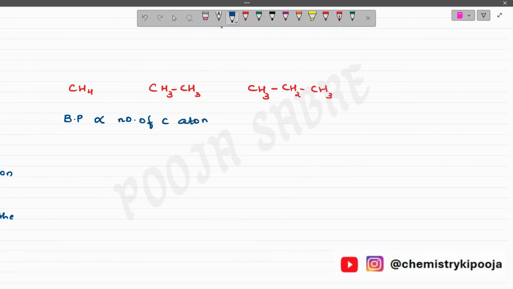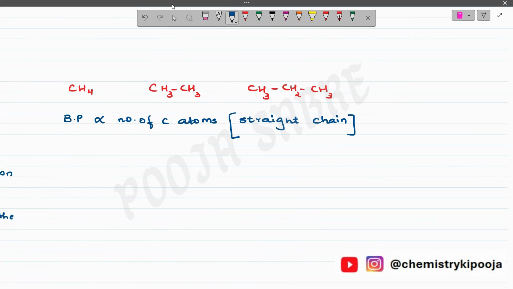Remember the chain should be a straight chain. We are just talking about only the straight chain. After this, we are going to discuss the branched chain. But for straight chain, boiling point is directly proportional to the number of carbon atoms. I mean to say, the more the number of carbon atoms, the higher the boiling point.